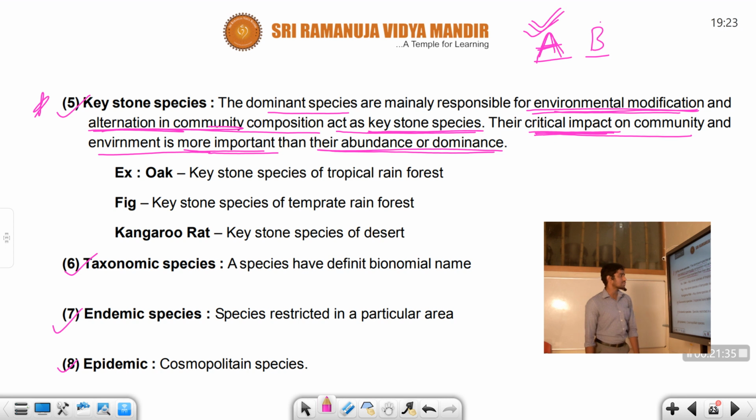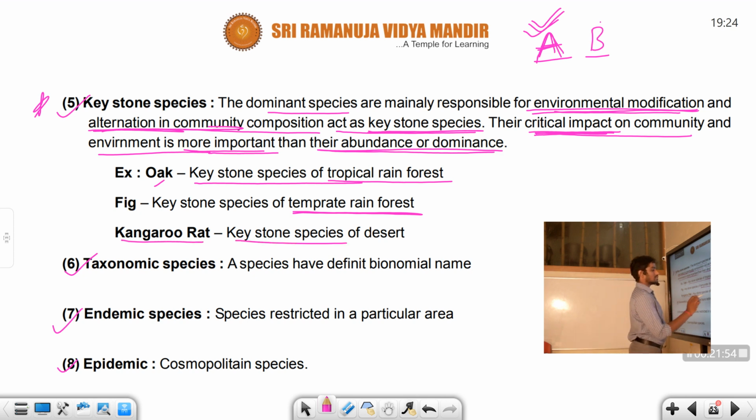Okay, let us talk about the examples here. Oak is an example, a keystone species of the temperate rainforest. Next, kangaroo rat. The kangaroo rat represents a keystone species of the desert. I will explain the kangaroo rat: it can survive without water also. This is a very, very important point.